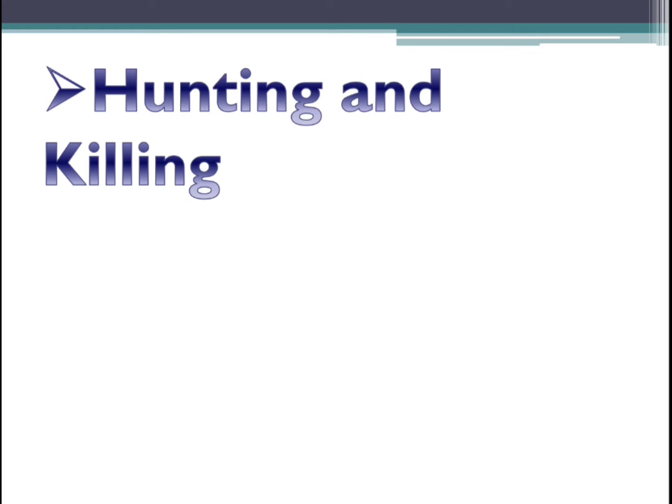In earlier days, if you see in your content book, you can see the picture of kings and soldiers killing the animals. Whenever they had free time, they used to go hunting in the jungles and forests and kill animals. And nowadays also, people are hunting and killing animals for their body parts.